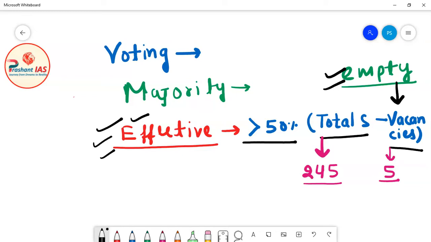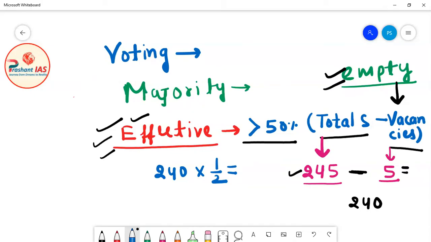So let's suppose friends, 5 seats are empty in Rajya Sabha, which means there are 5 vacancies, and there are a total of 245 members. When we calculate this, the answer will be 240. Now friends, we have to calculate 50% of 240. How will we calculate it? We multiply 240 by 1 by 2, and when you solve this, the answer will be 120.